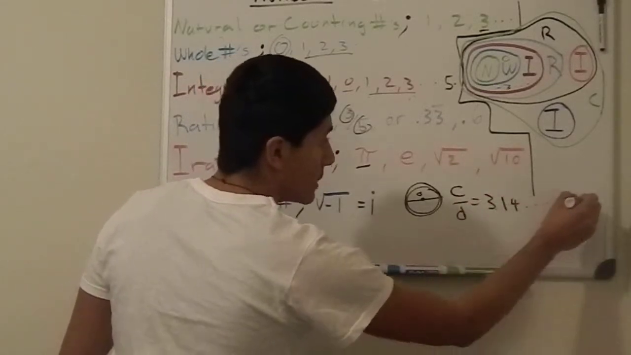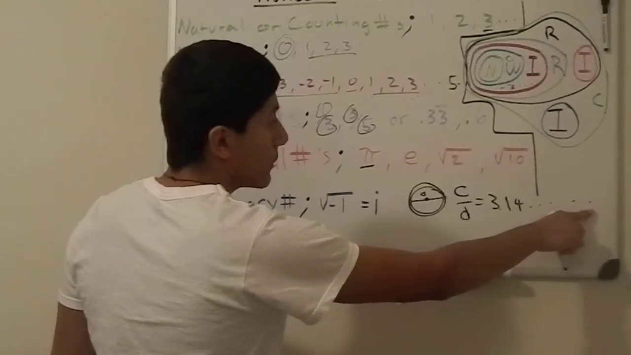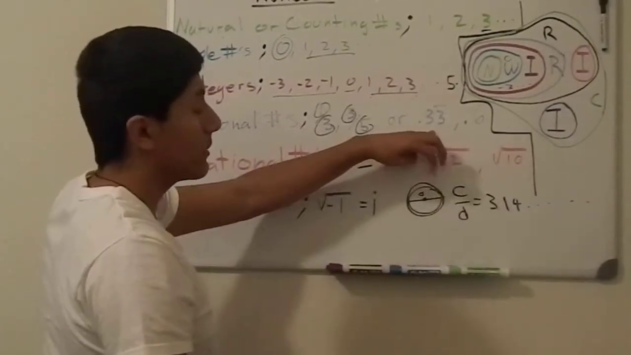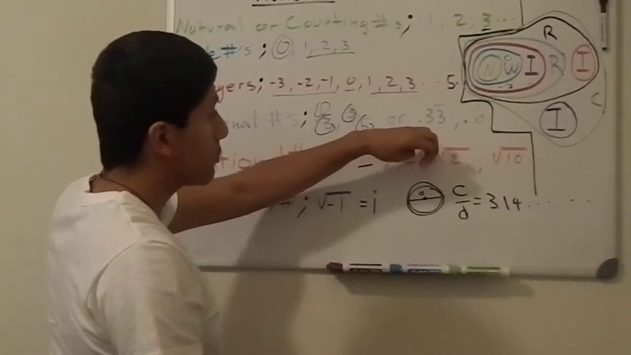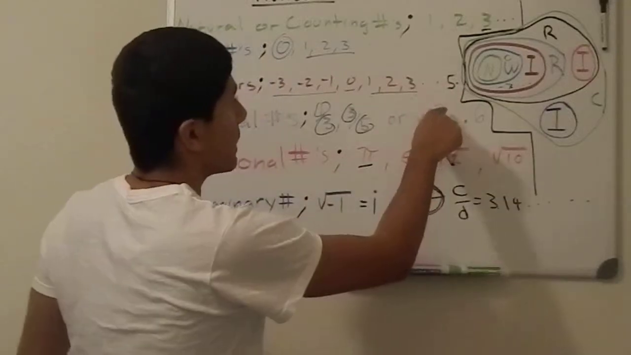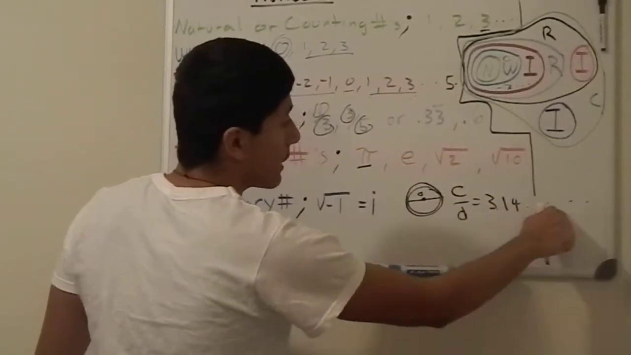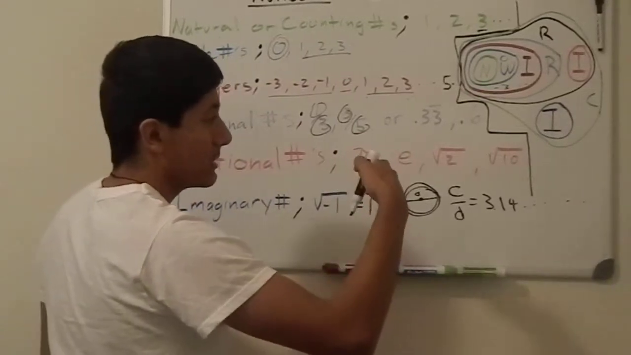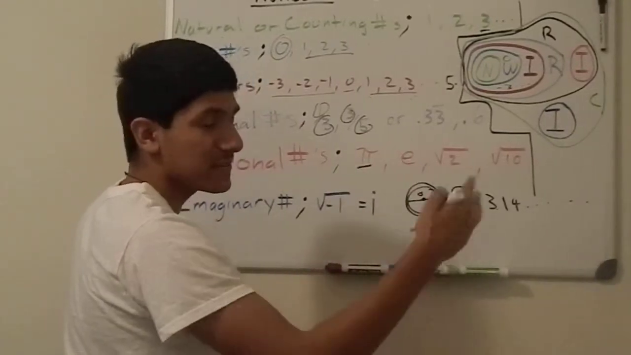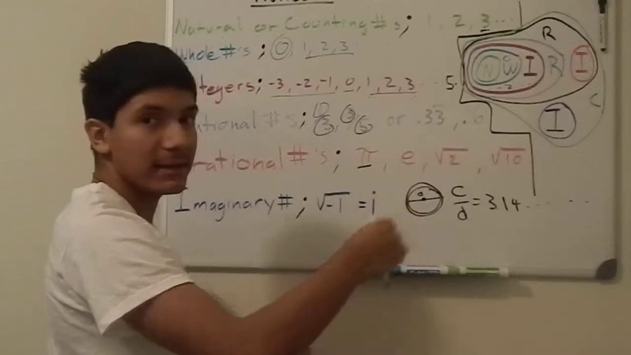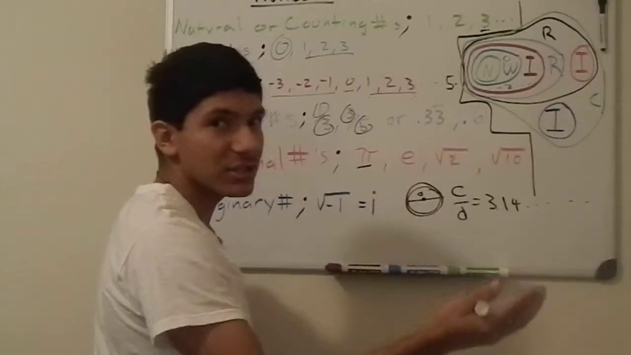3.14, and so on. These numbers here don't repeat as this number here does, which is 0.33333. That's what this line right here means. It means it repeats. But 3.14 does not repeat. It goes like 2, 7, 6, 5, 2, 9. I'm making these numbers up, but you get the gist.